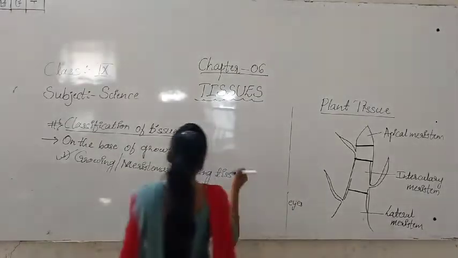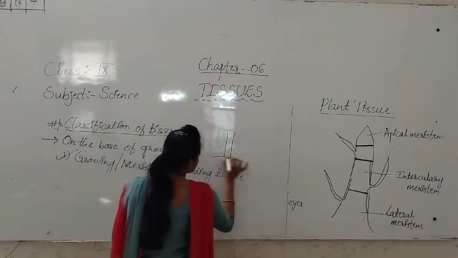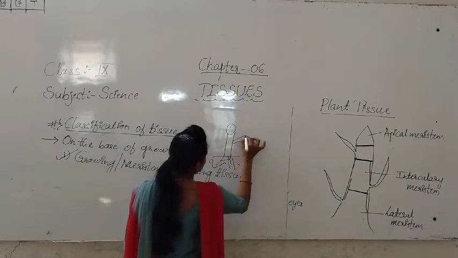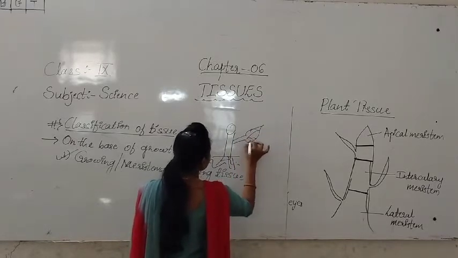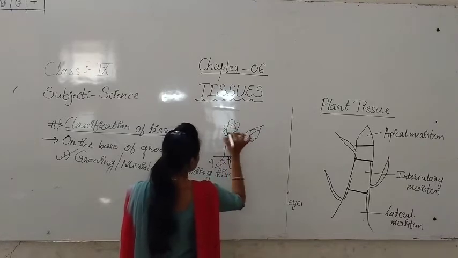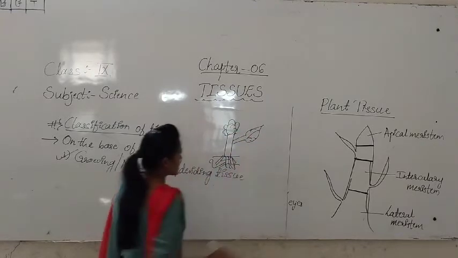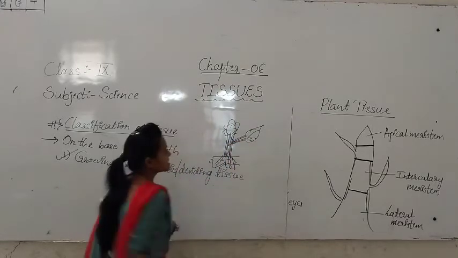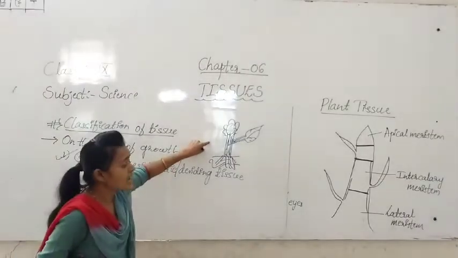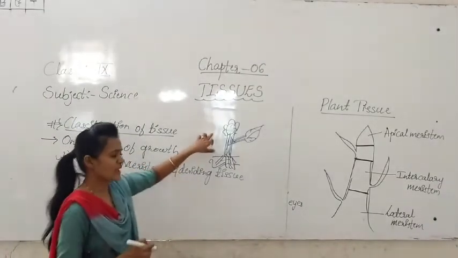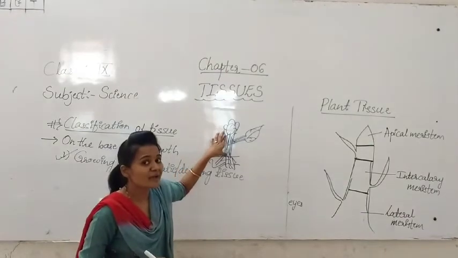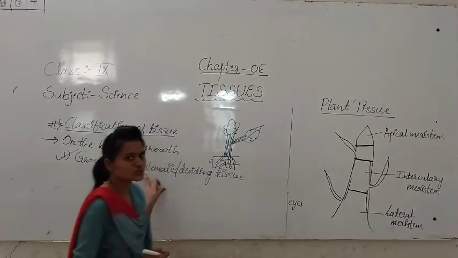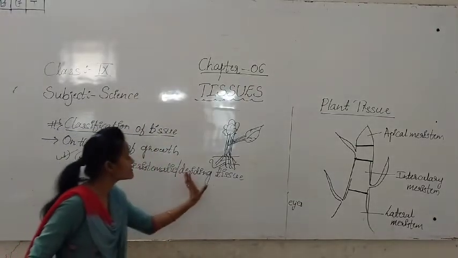For example, if it is a plant, you see it like this. This is the leaf and this is the flower, something else you assume. These are the roots, students, and this is the stem. Where do we see the meristematic tissue in this plant? Meristematic tissue, otherwise growing tissue, otherwise dividing tissue.